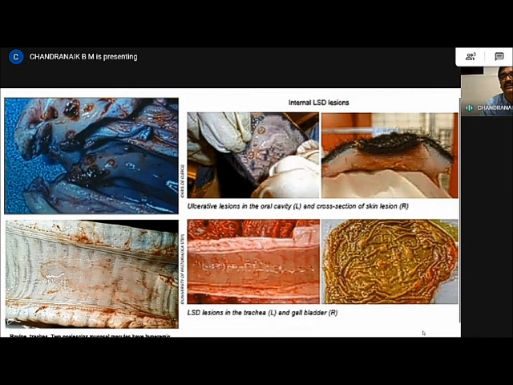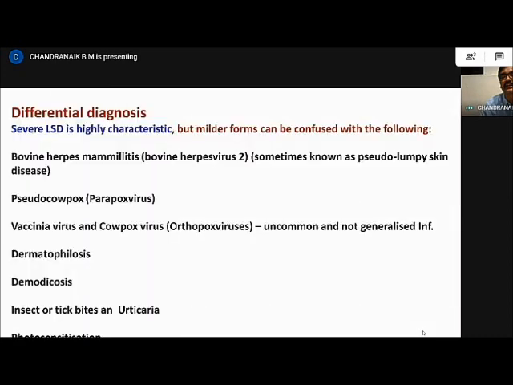So these are the clinical symptoms and also the disease. But see, the severe LSD is very characteristic in the sense you see the very prominent lesions on the body and also inside the organs you can see prominent lesions. But milder forms of the infection can definitely be confused, and also because this is a new disease, veterinarians who are not exposed to this disease, who have not seen this disease, definitely will have to rule out the differential diagnosis of the different infections that I have enlisted here.